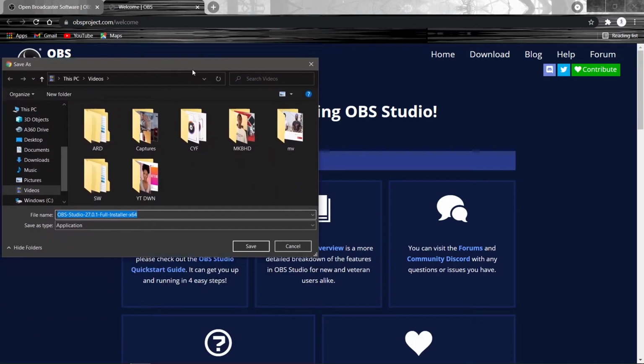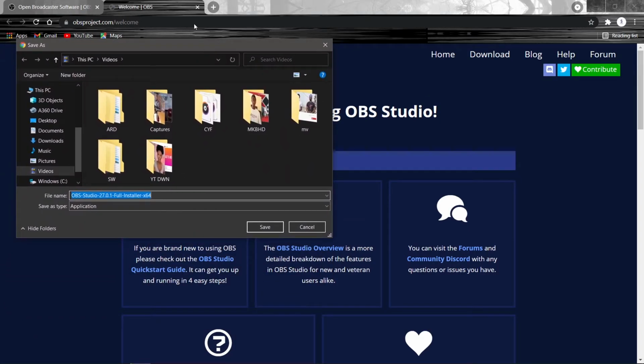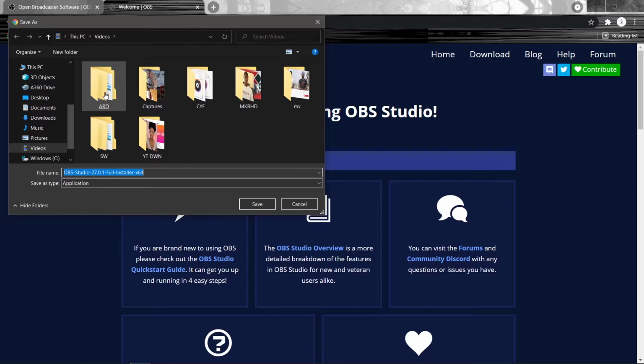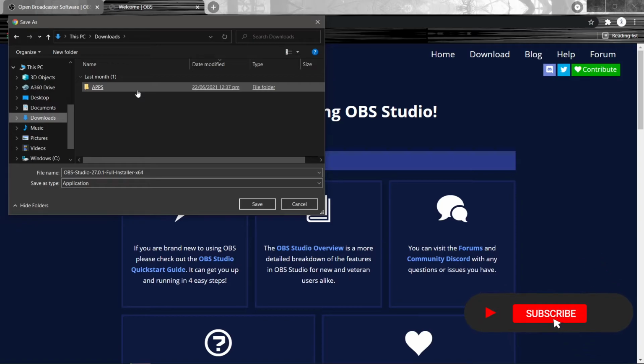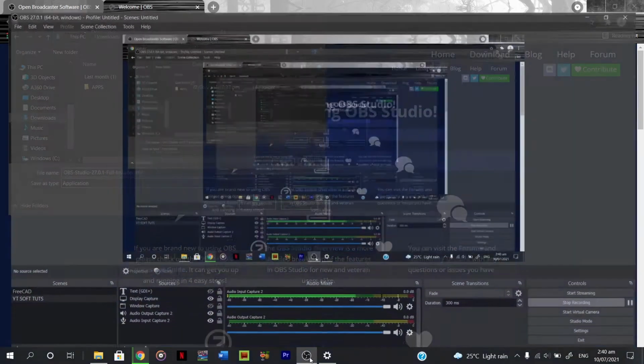And so in this case, I was already prompted to download, and then I'll just select where I want to store the download and then just click on save. I already have the software, so I'm not going to download it again. So once you are done with this, then you are good to go. You are good to start using your OBS software, and that's all you need to know.